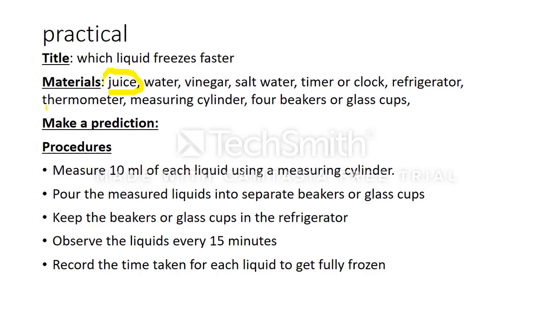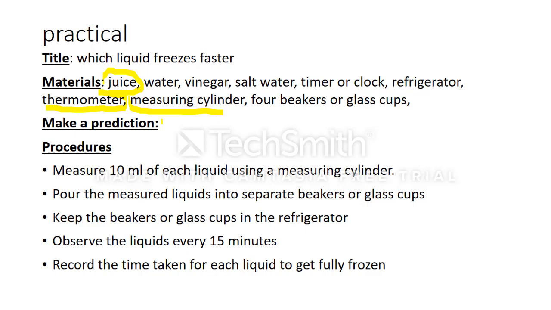And the thermometer. If you don't have this one, don't worry, because it's not very important in this practical. Measuring cylinder, if you don't have a measuring cylinder, you can use a small cup or a kitchen spoon, a big spoon. And also beakers or glass cups, or you can use tumblers which are transparent, so you can see inside.